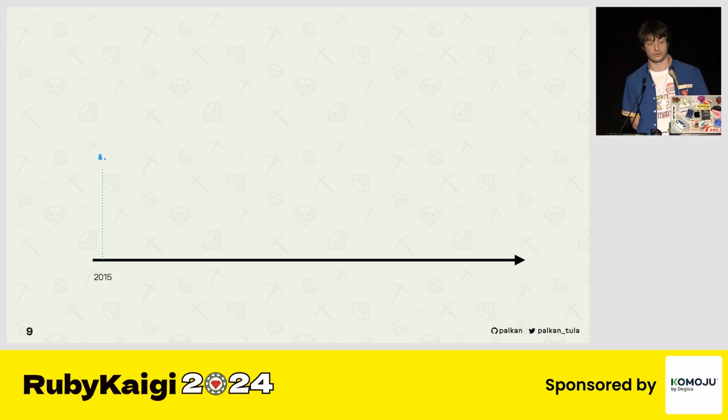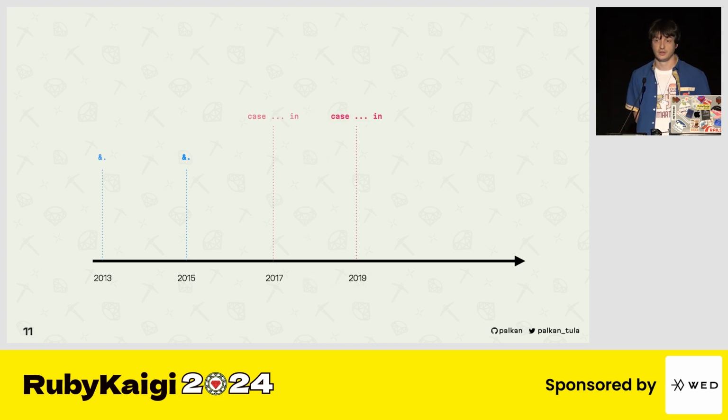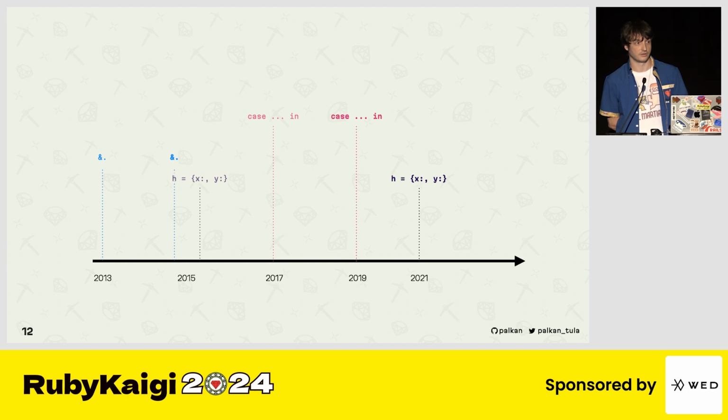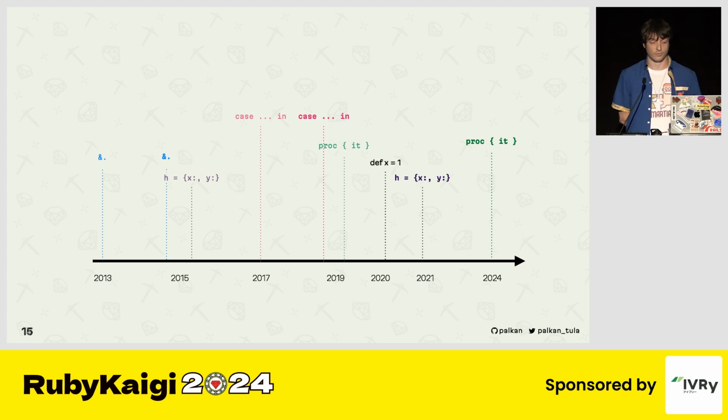Let's take a look at some historical data and how some of the features made it to the release and when they were proposed. Some features waited for more than 5 years to finally reach Ruby. And others, I think the last one, were proposed and merged within the same year.